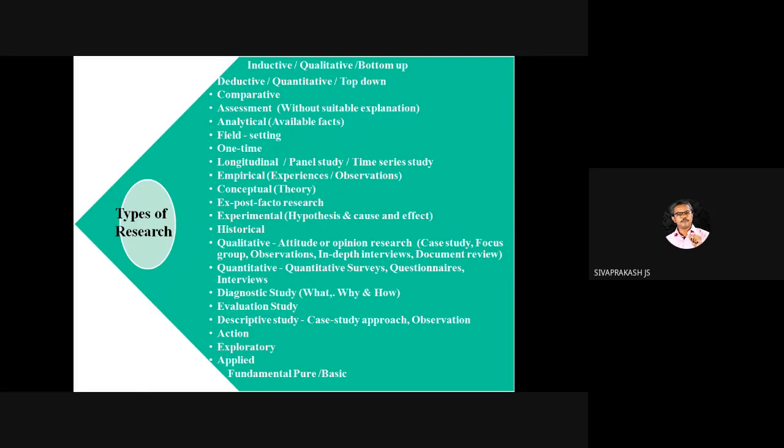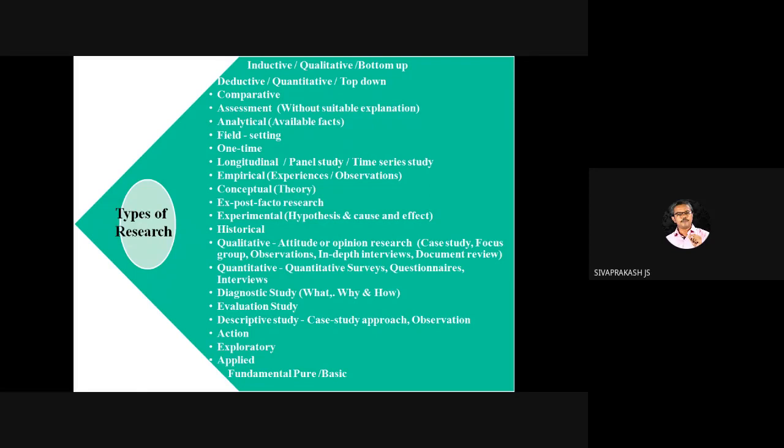So we are going for the empirical inquiry, that is ex post facto research. Okay, so the things already in the place, already in the market. So we are going to test the effectiveness, or any situation. So what is happening there? Likewise, we are going to test. So that is ex post facto research. For example, we can see the market failure of any products or services, which already exist in the field. Already exist in the field is the important keyword we have to remember from this ex post facto research.